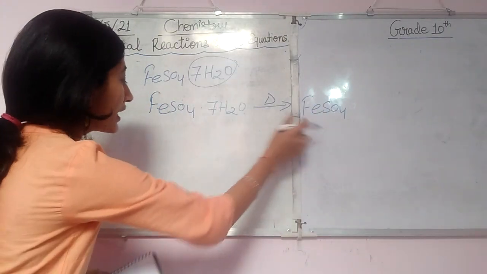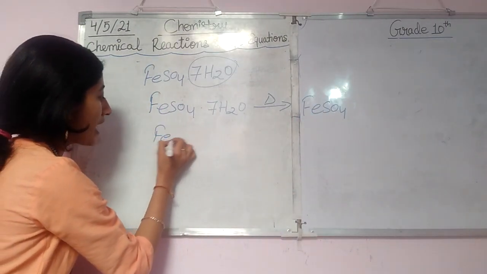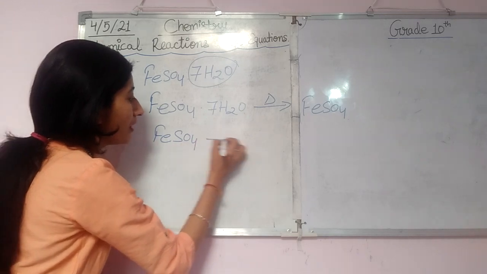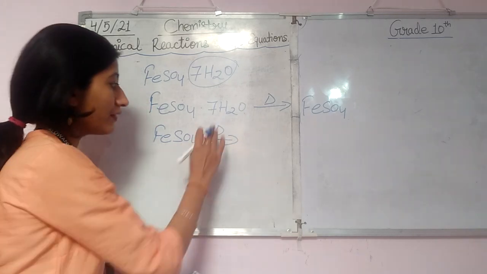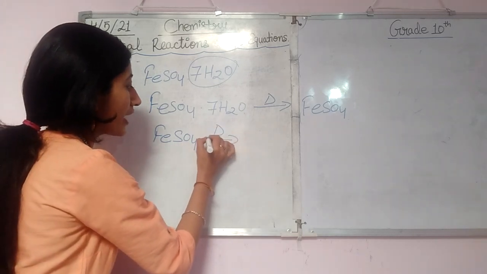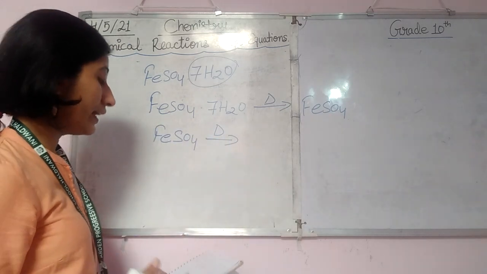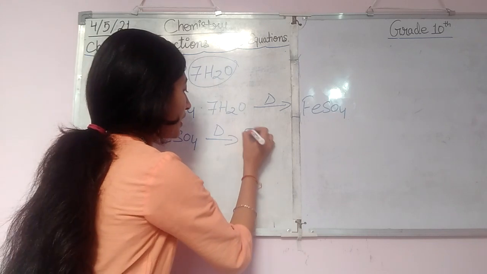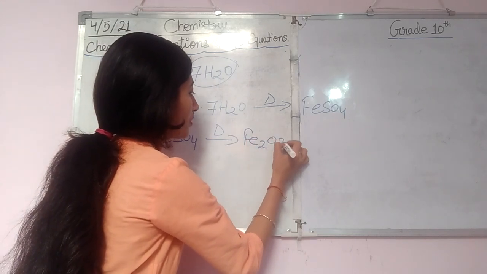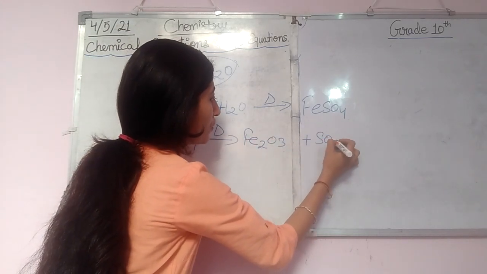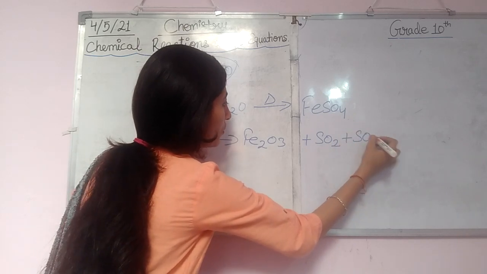Now again we will take this FeSO4 and we will heat. What is this triangle? This triangle means we are providing heat here. So now when we provide heat, it breaks down into Fe2O3 plus SO2 plus SO3.